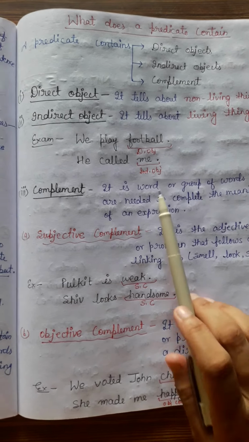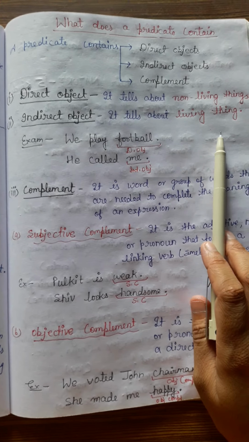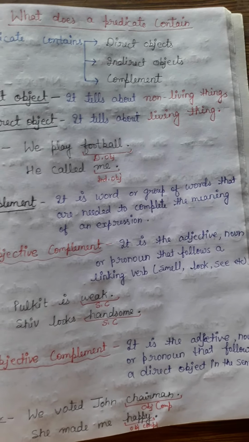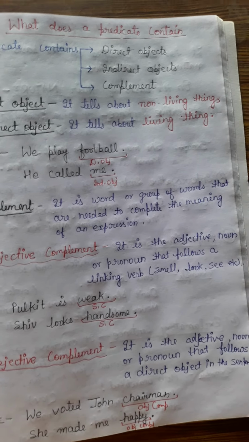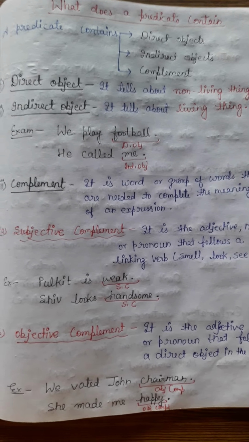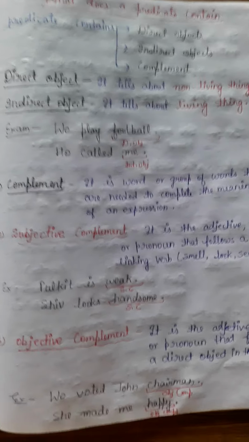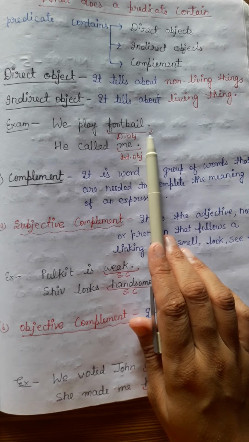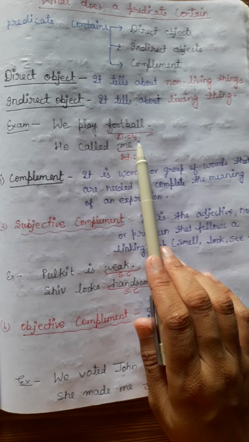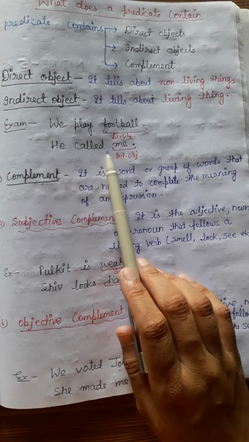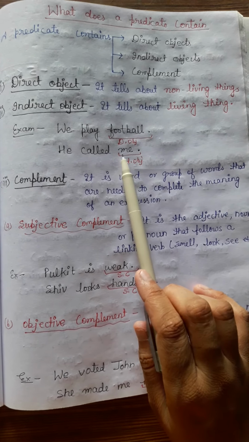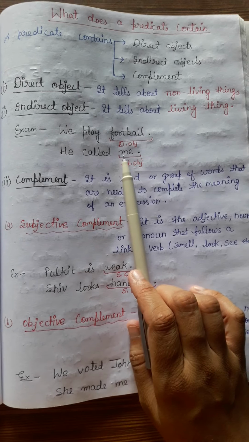And what is an indirect object? It tells about a living thing, like she, he, which are pronouns and living things, or birds. All these will be indirect objects. Let's clear it through examples. We play football. Here, is football living? No, it is not living, so that's why it is a direct object. He called me. Me is an indirect object because it is a living thing.